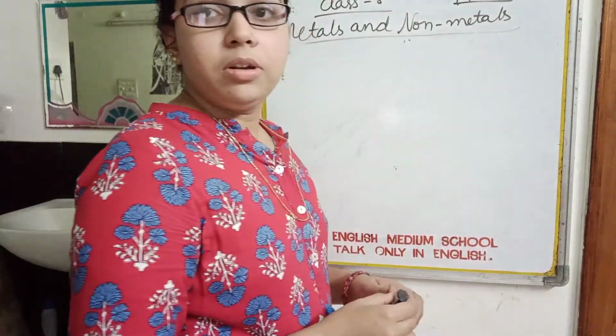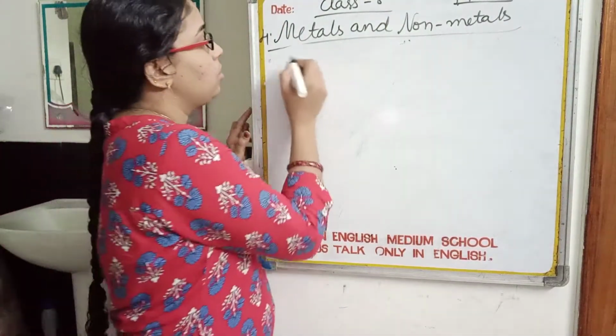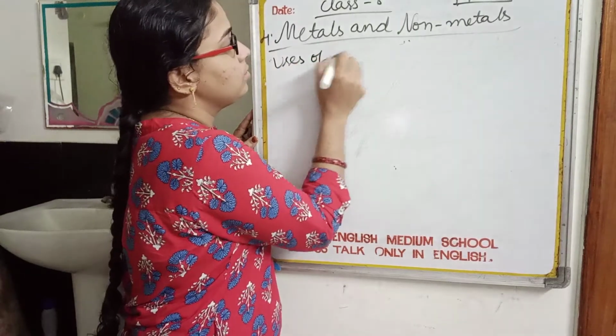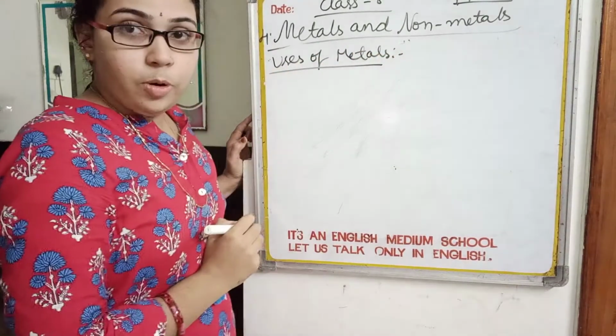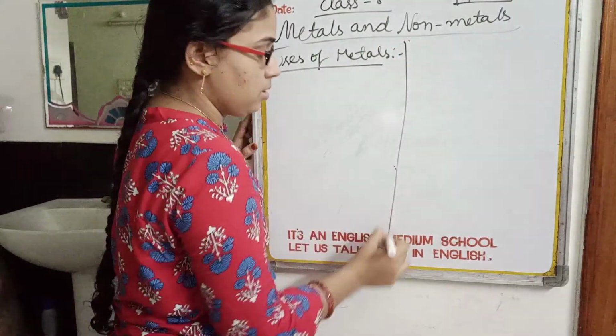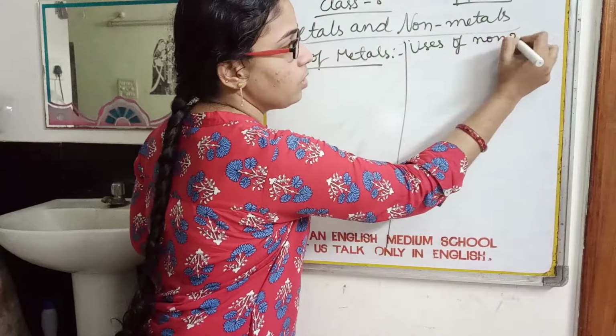So now we are going to discuss the uses of metals and the uses of non-metals.